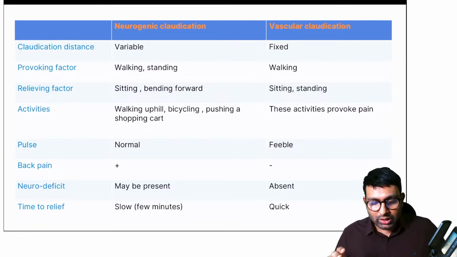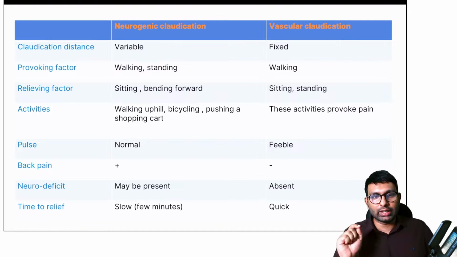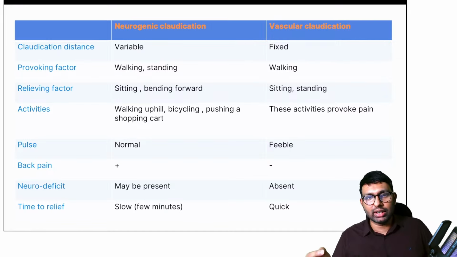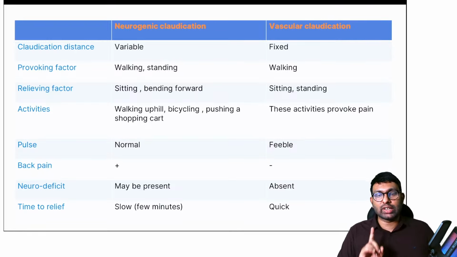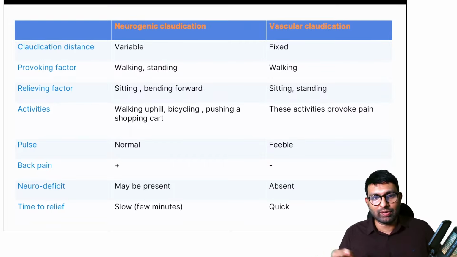Yeah, right. You're correct. So these are the differences that I want you to remember, that in claudication, distance is variable in neurogenic. In vascular, it is fixed. Provoking factors are walking and standing. Even standing, in neurogenic claudication, there will be pain. But in vascular, it is only while walking. Both standing and sitting will relieve the pain in vascular claudication. Neurogenic claudication pain will only be relieved when you bend forward. Okay, when you're sitting, bending forward. Other activities like walking uphill, bicycling, pushing a shopping cart, all of them will relieve pain in neurogenic, will not relieve in vascular.